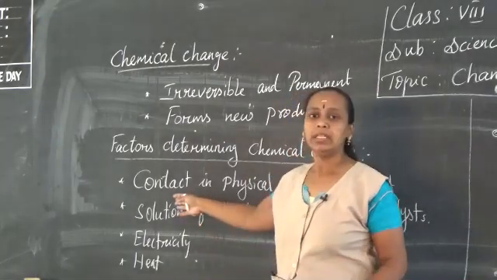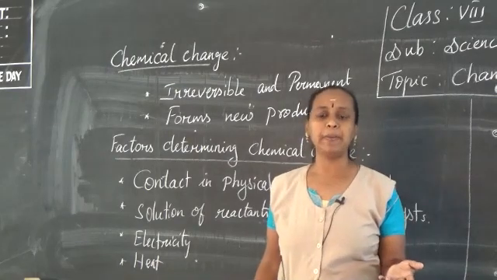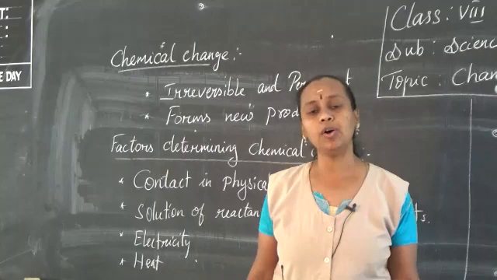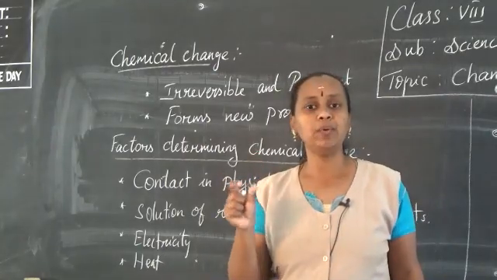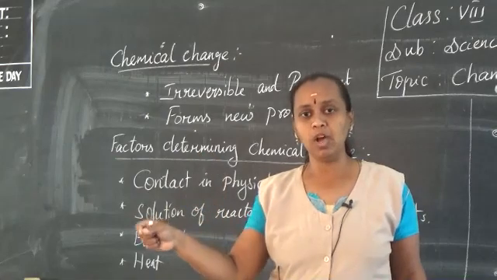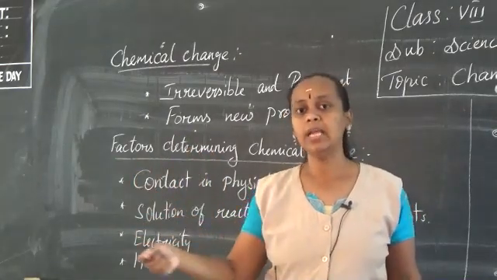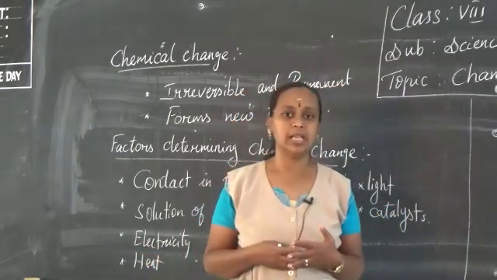The first one is when they come in contact in their physical state itself. Some reactions will happen when they are in the physical state. A good example is the rusting of iron. Iron is a solid, and when it is kept in a moist place in the presence of water as well as air, it forms a brownish layer which is called rust.